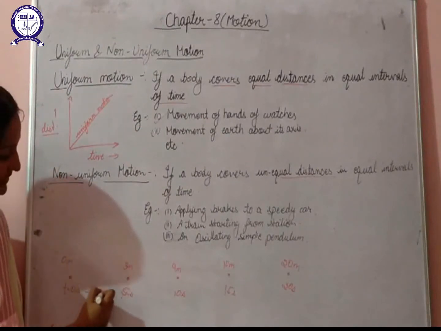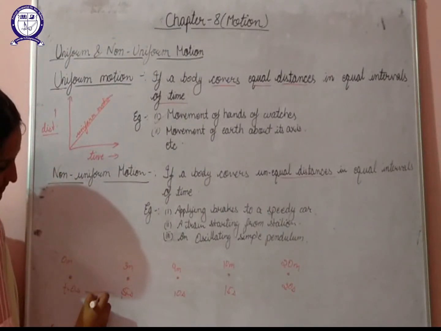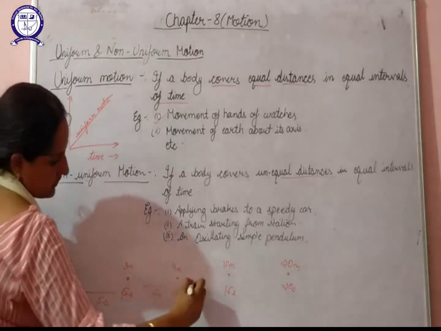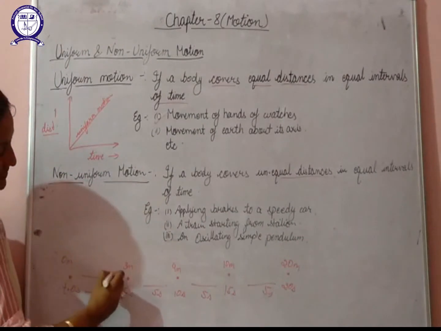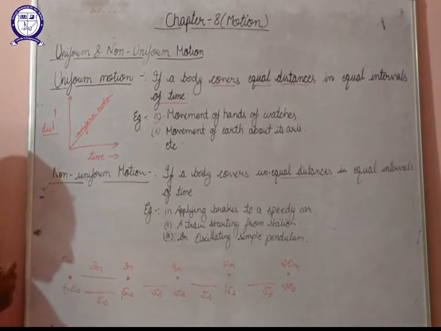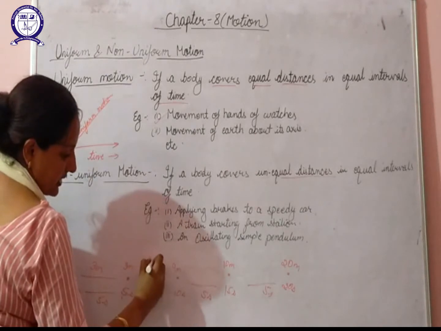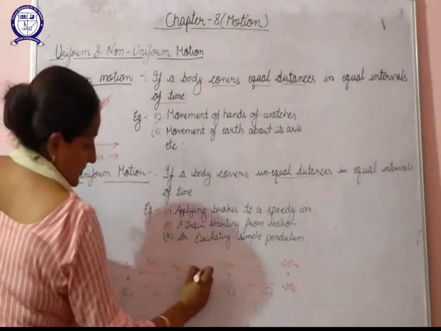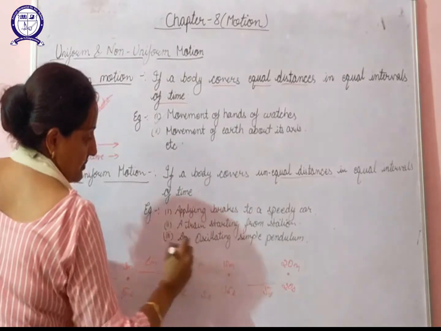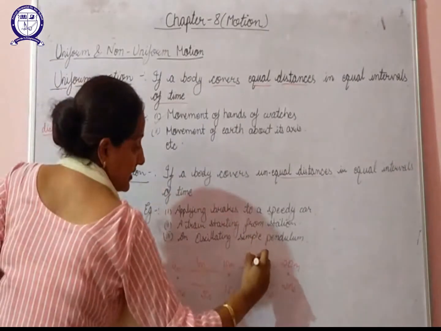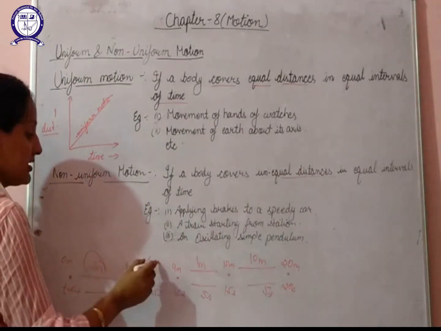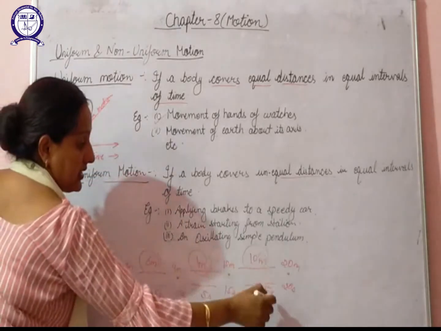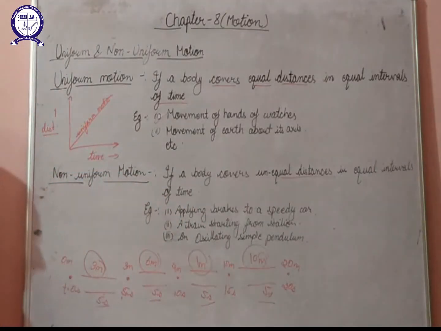So here we can say that the time span at every part is 5 seconds. We are observing the body after every 5 seconds. But in the first 5 seconds the distance covered by the body is 3 meters. In the next 5 seconds the distance covered is 6 meters. In the next 5 seconds the distance covered is 1 meter, and here the distance covered is 10 meters. So we can say that the body has covered unequal distances in equal intervals of time. So this is an example of non-uniform motion.